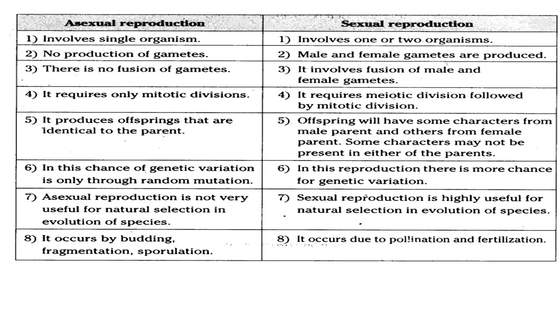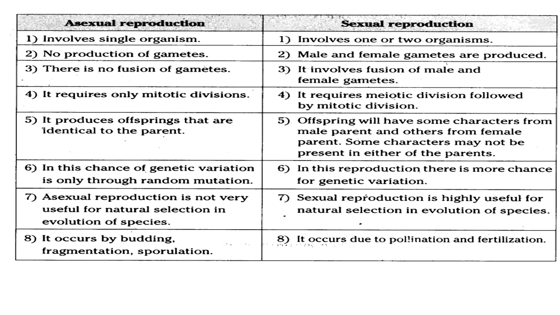In this, the chance of genetic variation is only through random mutation, because in asexual reproduction only one parent is involved, so the chance of variation is very low. Sometimes variation takes place because of random mutation. Mutation means sudden changes in genes. Asexual reproduction is not very useful for natural selection in evolution of species. It occurs by budding, fragmentation, spore formation, etc.